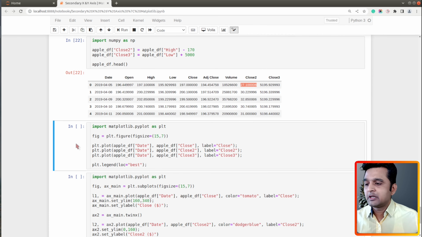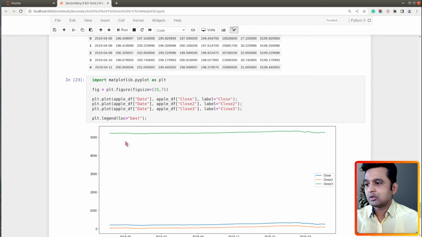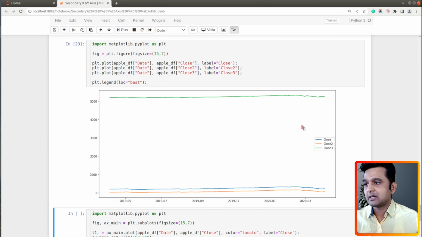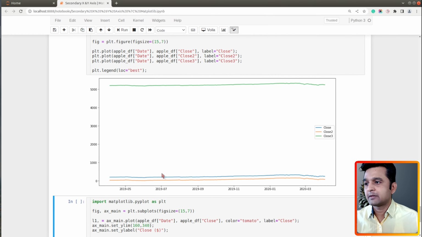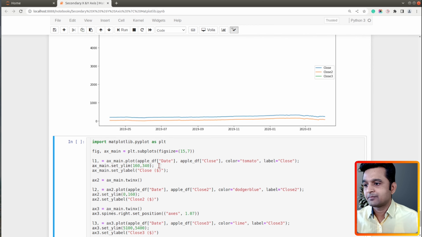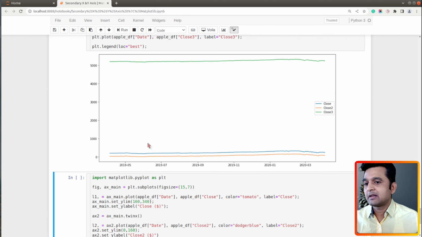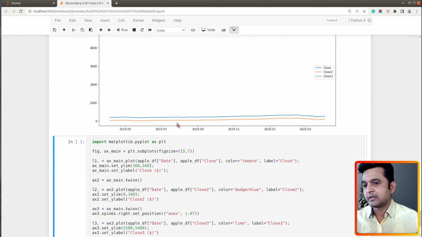So now if I plot all the close prices as a line chart, it will look flat. As you can see, I have plotted all the 3 close prices over here, close, close 2, and close 3. All 3 look flat. I can't see any pattern, I can't see any trend in my chart. So now this is the case where I can use the secondary axis for prices close 2 and close 3.